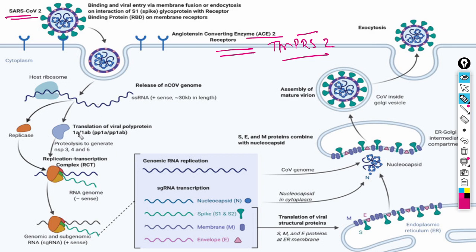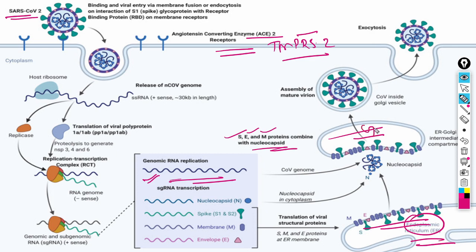It can either form the proteins like E protein, S protein, M protein, or it can form further RNA. This is known as genomic RNA replication. Finally, the protein synthesis will occur in the endoplasmic reticulum. The folding of the proteins will occur in the Golgi apparatus, and the assembly of the mature virion will occur in the cytoplasm.